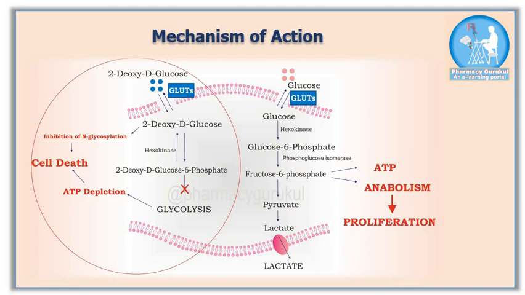Based on this, we can classify 2-DG as an antiviral drug. But in the true sense, it is not an antiviral drug because it is not killing the virus directly. It only gets accumulated inside the cells and cuts off the growth material required for the virus to grow. In the classical sense, therefore, we cannot call it an antiviral drug.